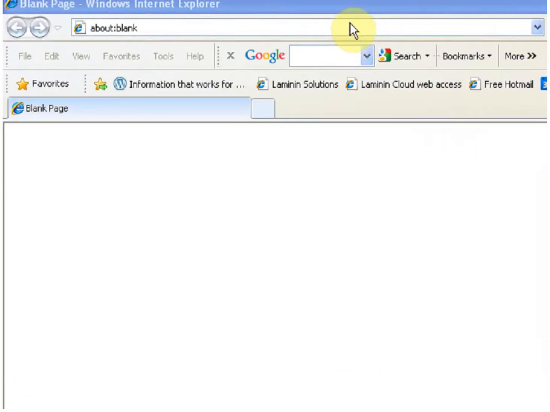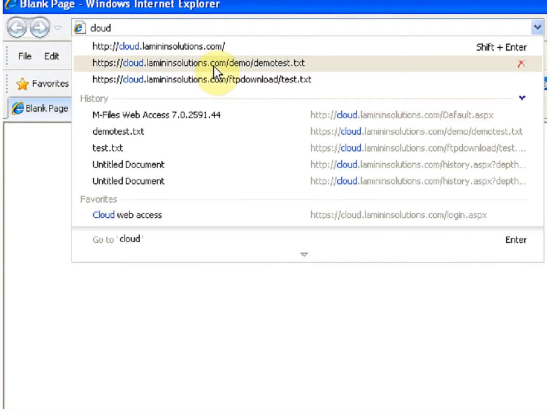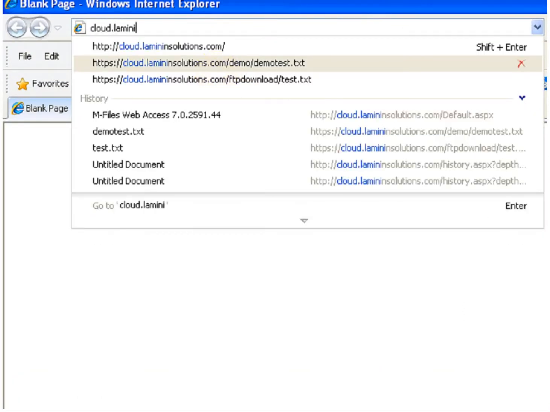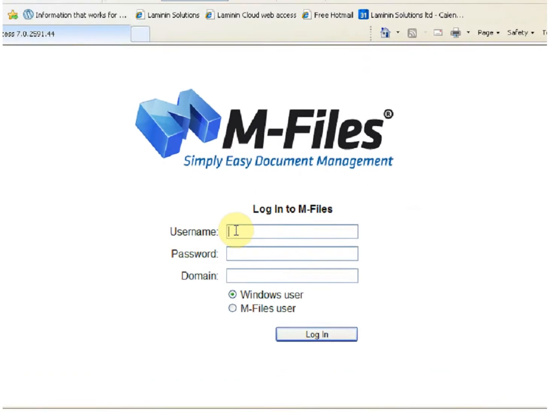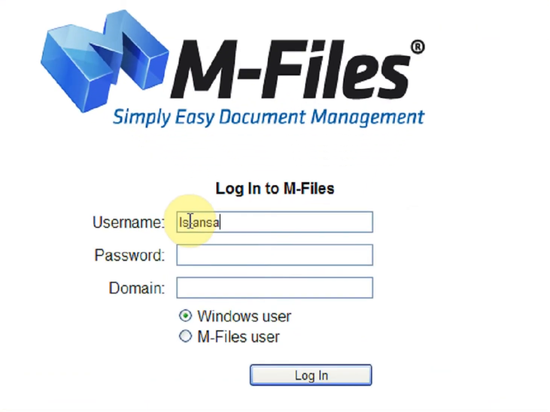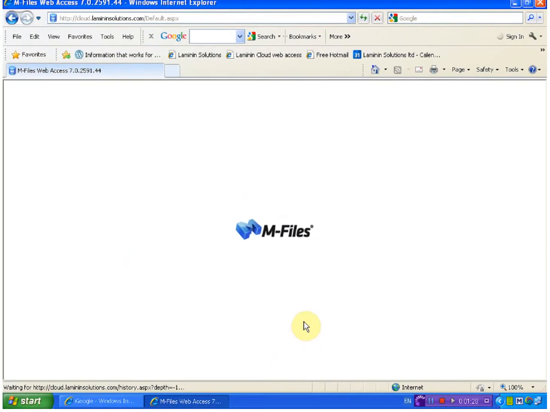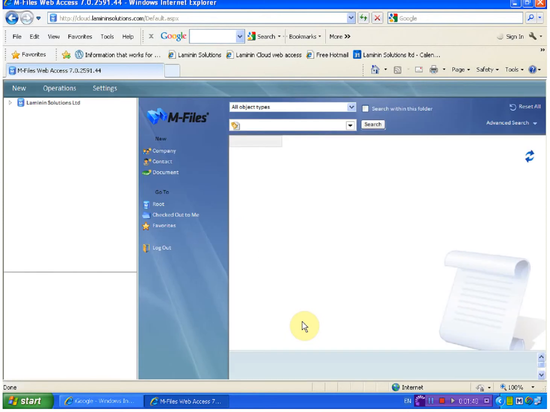To access the service, you type in cloud.laminatesolutions.com in any browser. This will give you access to the login screen of mFiles. Enter your username and password that we have provided and make sure that you select the mFiles user authorization and log in. This will open the mFiles message service.